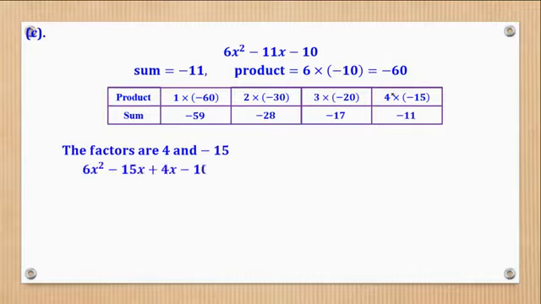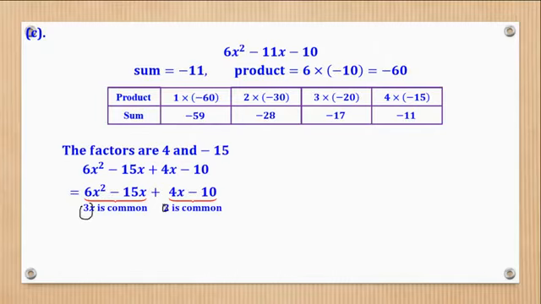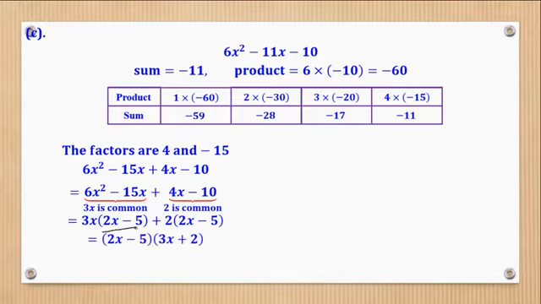Then you can split the numerator, split the middle term, and then look for the common factor of each pair. Here the common factor is 3x, here it is 2. So 3x here, remain with 2x here, and remain with 5 here. Here, remove 2, I'll remain with 2x, remove 2, I'll remain with 5. Then write this bracket because it's the same in both, so you first write it, then write the balance here and that.